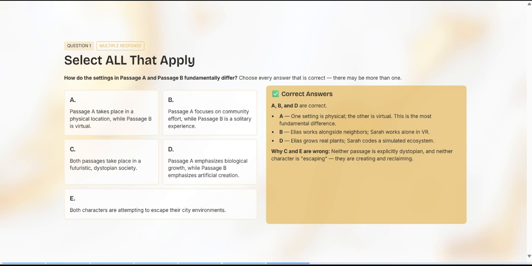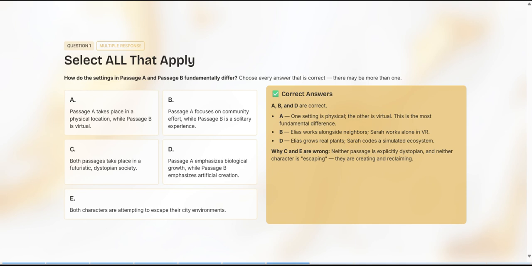Now, let's look at the correct answers and then let's go through the explanations one by one. A, B, and D are correct. Great job if you selected those. A, one setting is physical, the other is virtual. This is the most fundamental difference. B, Elias works alongside neighbors, Sarah works alone in VR.